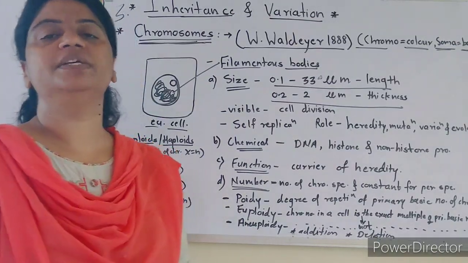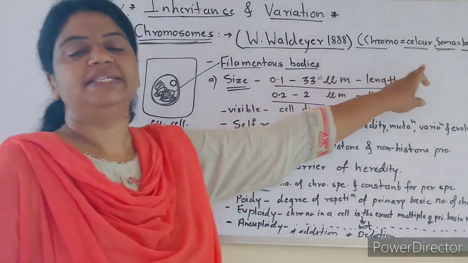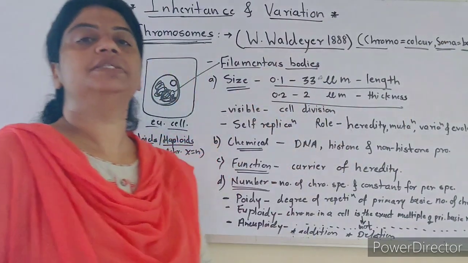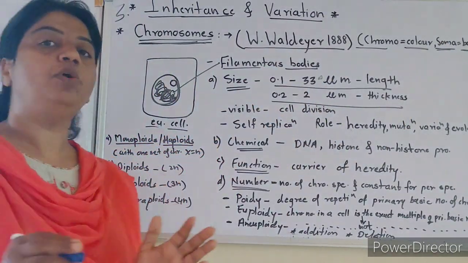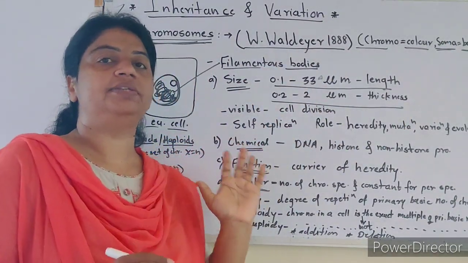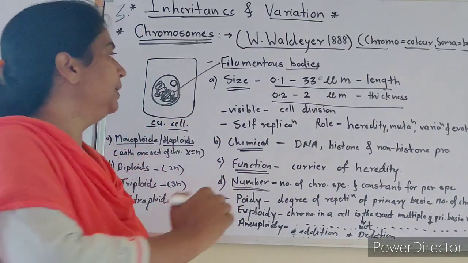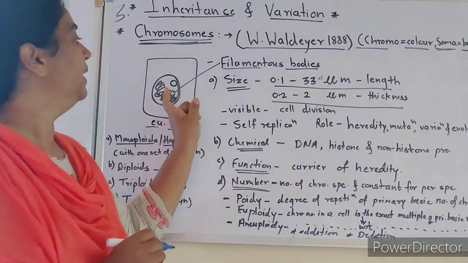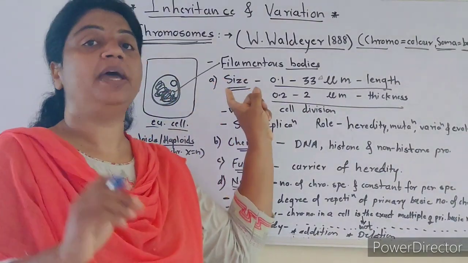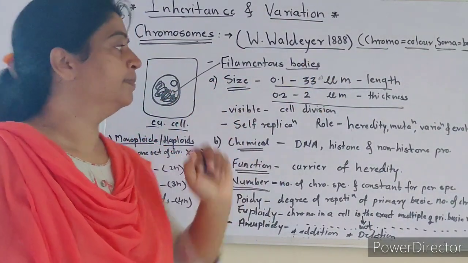What is the meaning of this chromosome? Chromo means color and soma means body. Means colored body seen in the eukaryotic cell is called chromosomes. When we stain the cell and see under the microscope, the colored body seen under the microscope is called chromosomes.